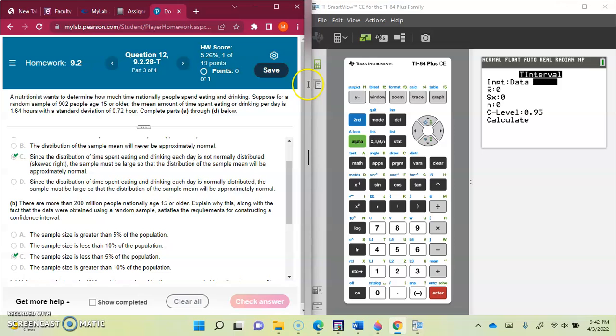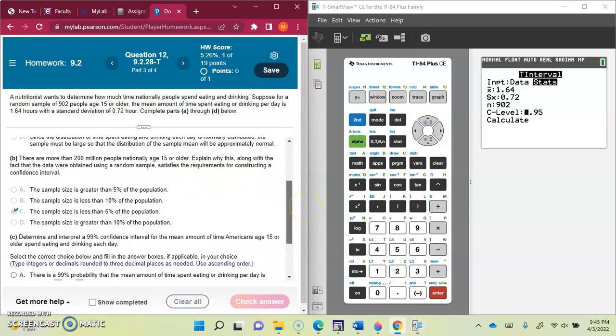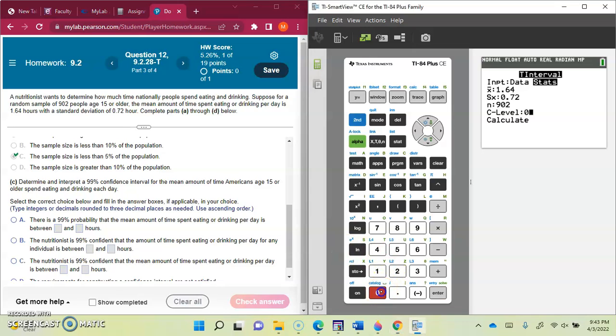We are given that the mean amount of time spent eating and drinking is 1.64. So x bar will be 1.64. Standard deviation is given to be 0.72. Then n is the sample size, given to be 902, and they're asking us to build a 99% confidence level, so 0.99.